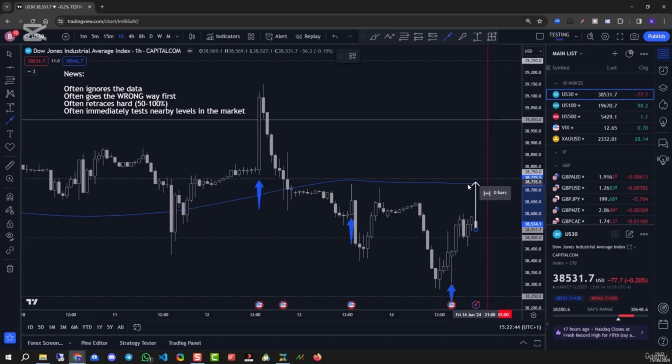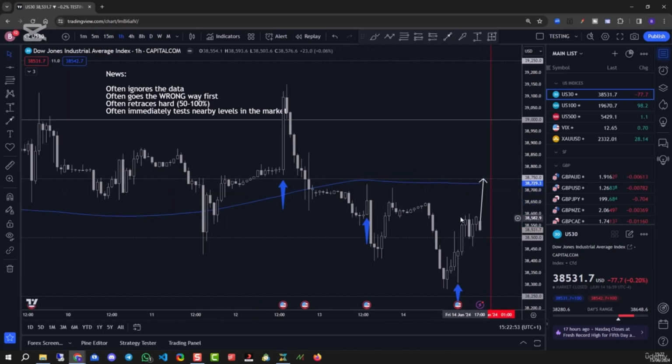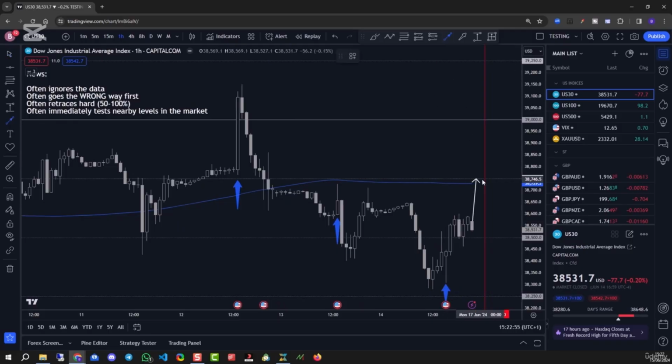If it shoots up, you can obviously see there's some wicks, there's a level, there's an MA, there's all sorts of things that indicate that it could drop back down from there. Why? Because a news retracement is likely. You can see an area it's likely to target, and you know that you might get a 50% reversal, 100% reversal, or even more, okay? It's likely to reverse really hard. So it presents a really good opportunity.